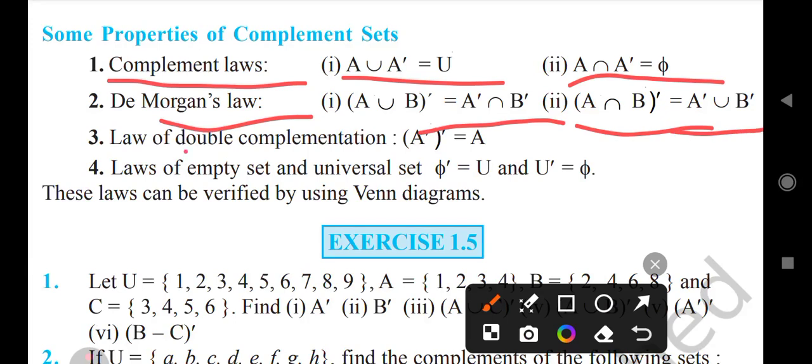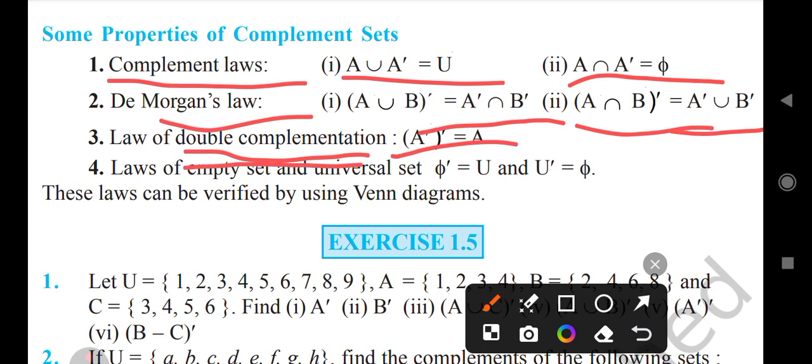Law of double complementation. Complement of A complement, whole complement, is equal to A. Complement of A complement is equal to A.